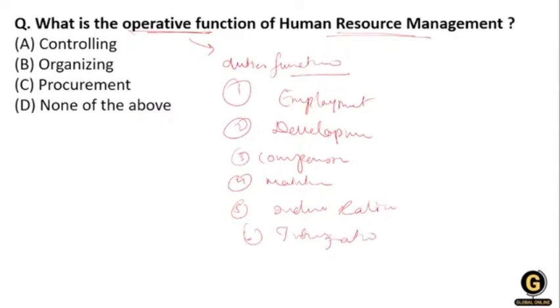So option number D is correct, that is none of the above. So all of these, what are the operative functions? These are the operative functions of HRM. So controlling, organizing and procurement, this is not a function.